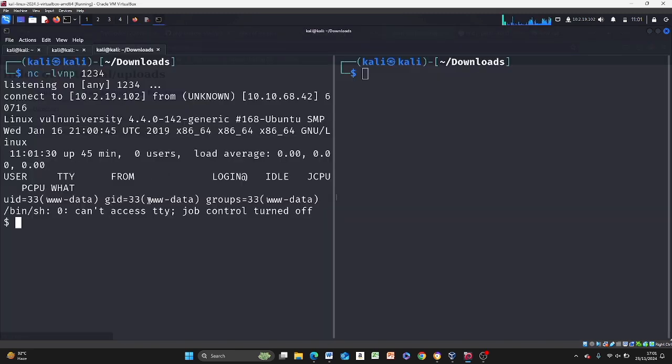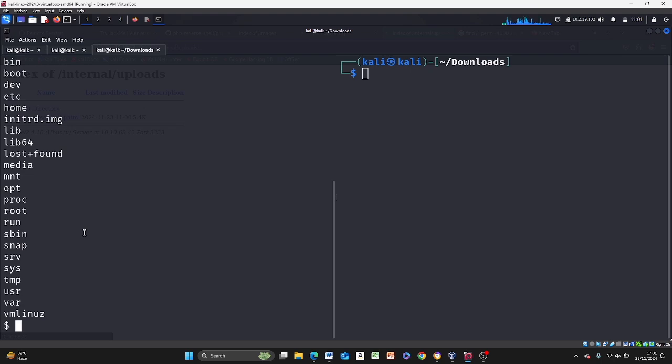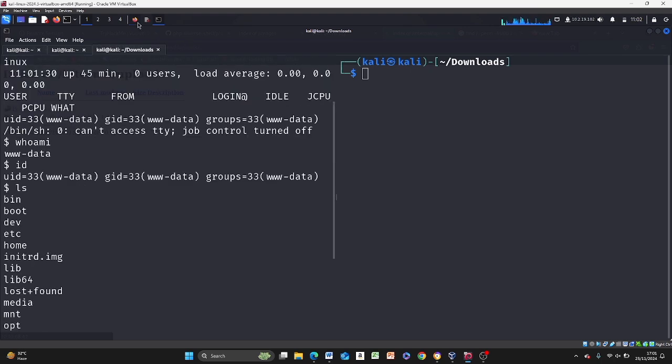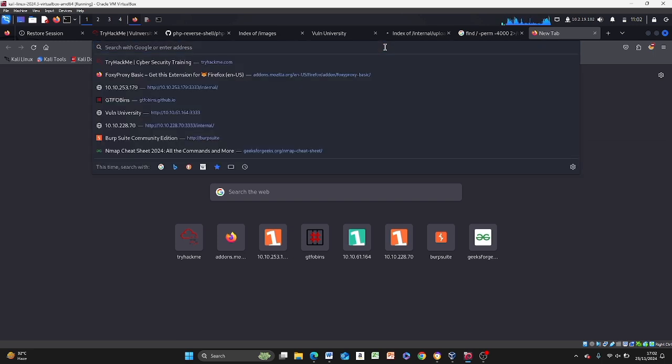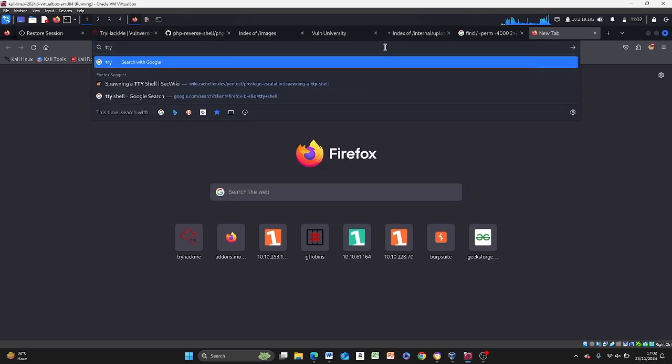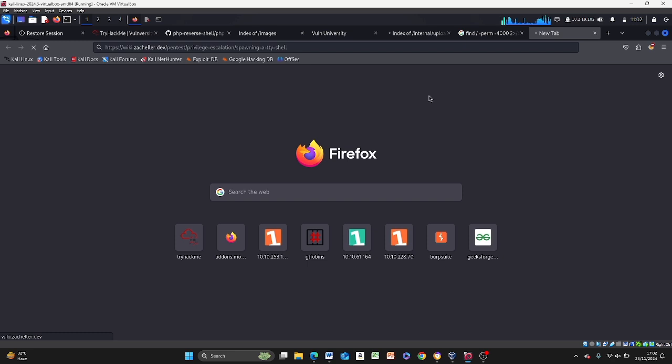If you come here, you see we have a shell. All right, so let's do whoami. It tells us some data, so at least we know we have a shell. If I do id, uid, still data, then I do ls. Now this is not looking pretty. This is taking a lot of space. What I usually do, or what we should do, is to open up a TTY shell, spawning a TTY shell. It just makes it beautiful. There's nothing special about it.